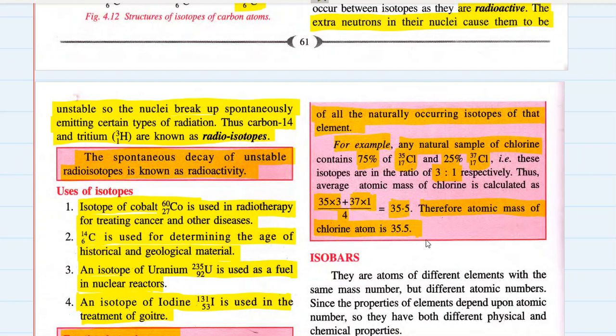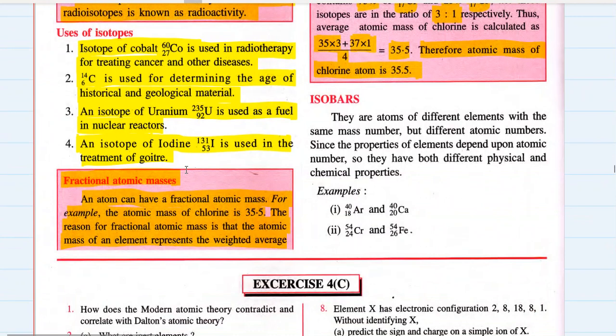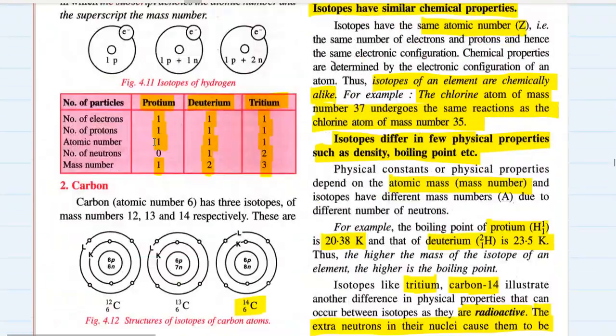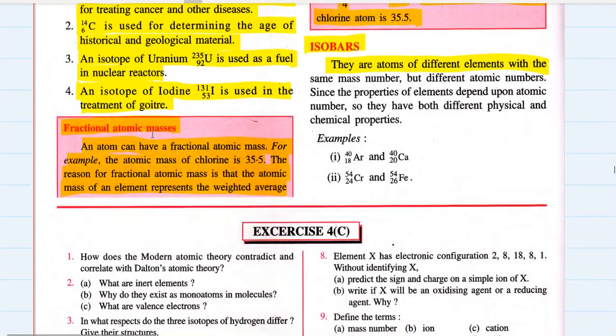So that is one very important example of isotope with its average atomic mass considered by us. And then there is one small part which is known as isobars. Okay, what is isobar? They are the atoms of different elements. See, remember, isotopes were the atoms of the same element, having same atomic number but different mass number. But isobars are the atoms of different elements with the same mass number but different atomic numbers.